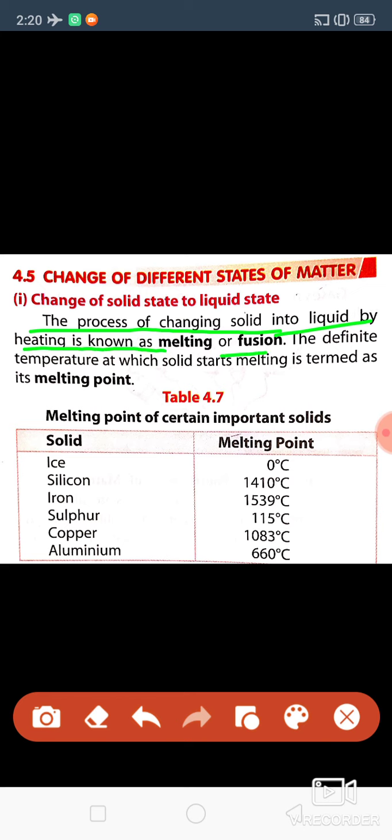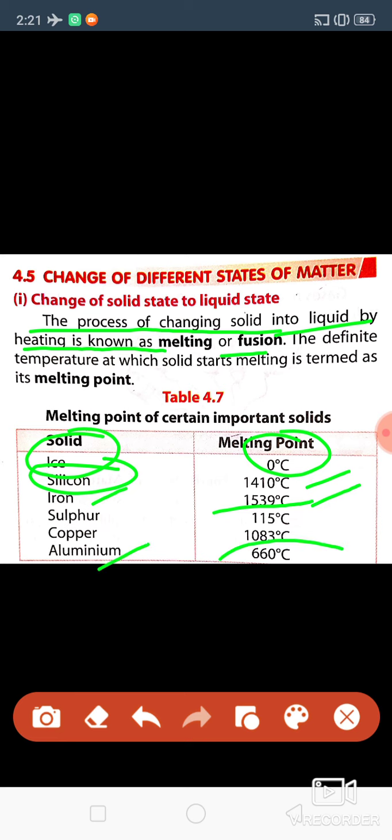Different solids will melt at different temperatures. Ice will melt at 0 degrees Celsius. Silicon will melt at 1410 degrees Celsius. Iron you have to heat to 1539 degrees Celsius, then only it will melt.